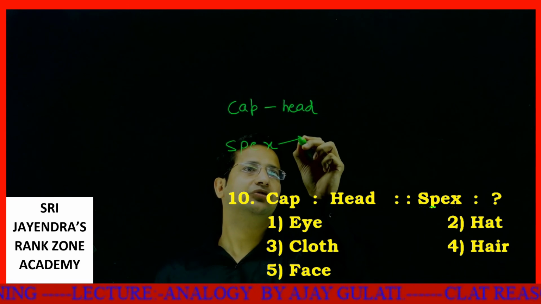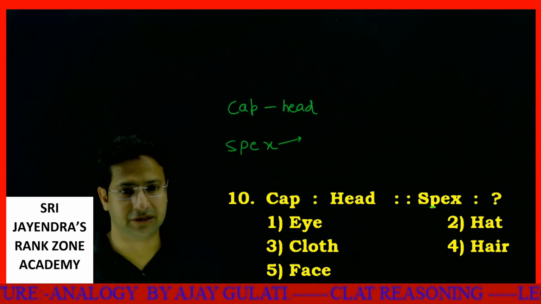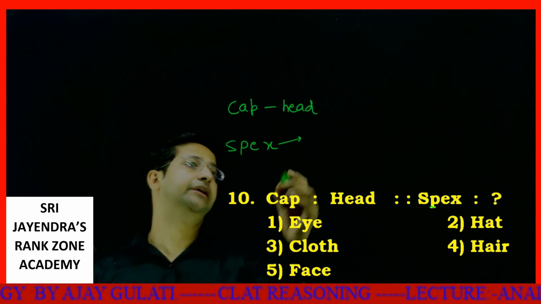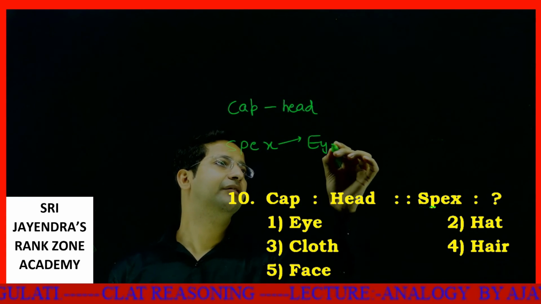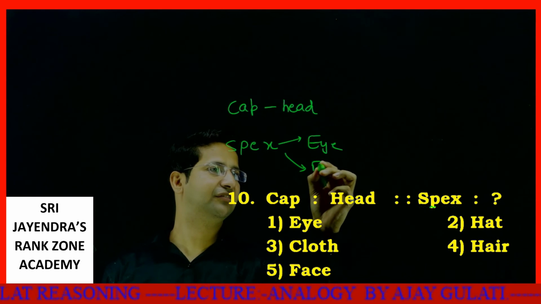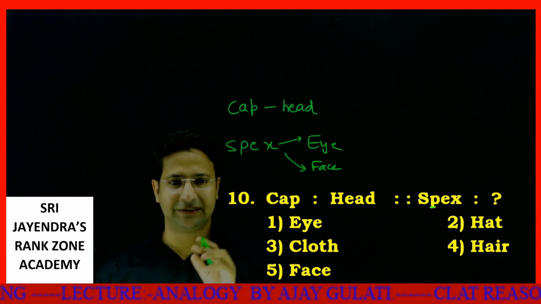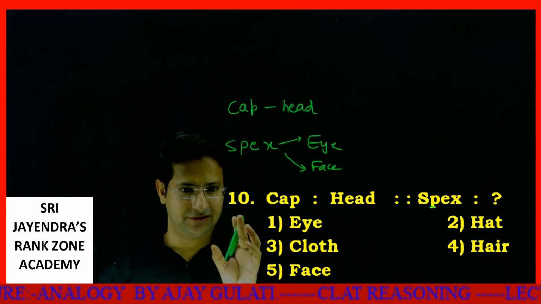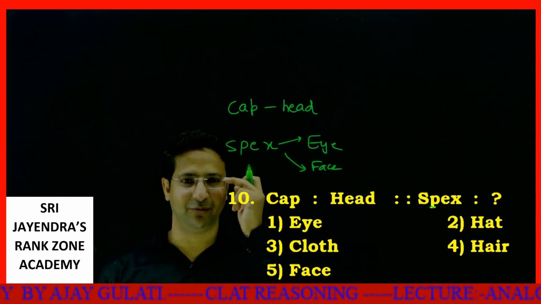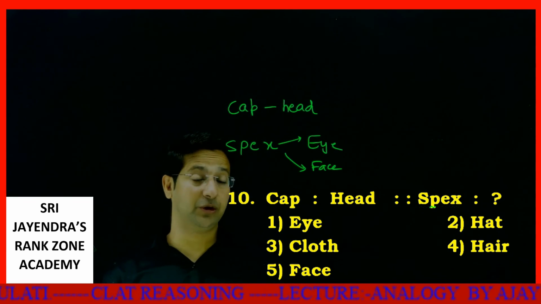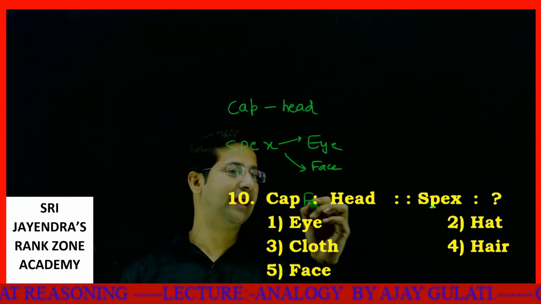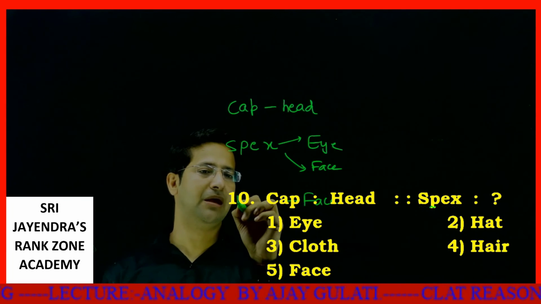Specs is associated with eye. Definitely eye. Please don't say face. Specs is precisely worn on eyes. It hangs on your ears and is worn on your eyes. Face won't be the answer. If somebody has to write the answer for face, it will be a mask.